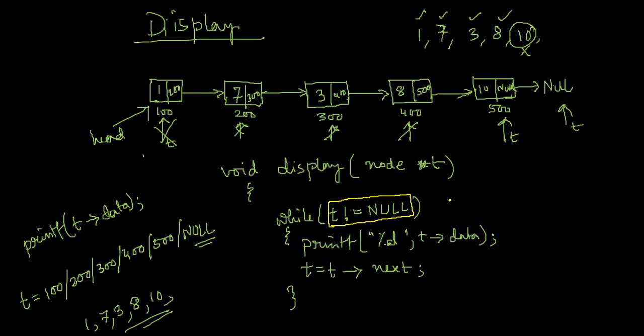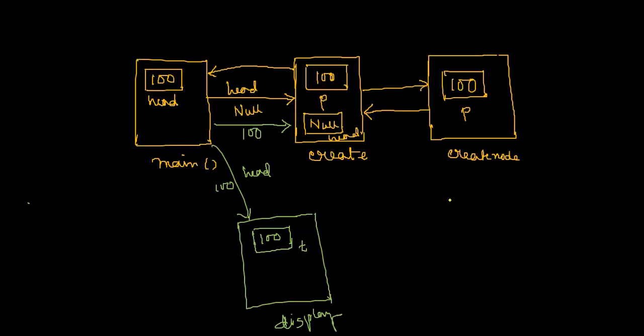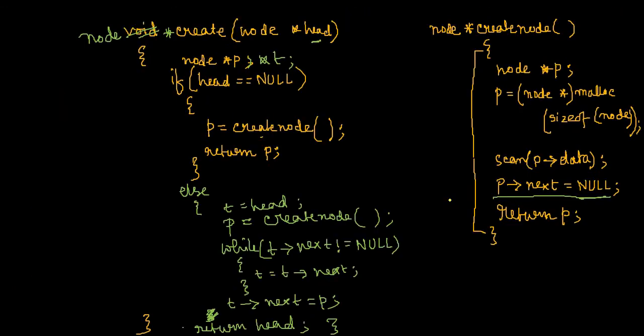But if you want to stop at the end of the linked list, you don't want to go beyond the end of the linked list, you want to write an algorithm where some pointer t will point to the last node of the linked list, then the criterion will be t next not equal to null. So these are the two things you have to realize.